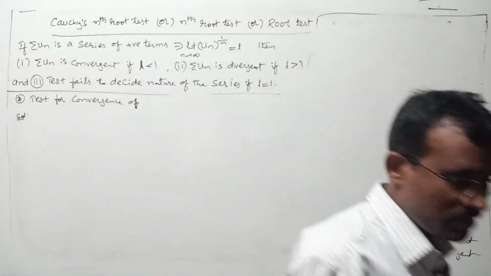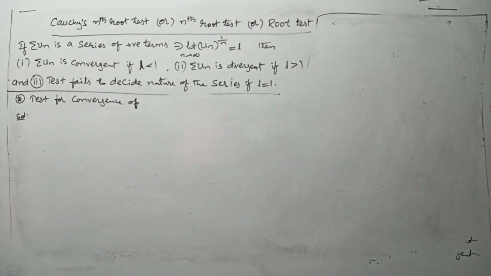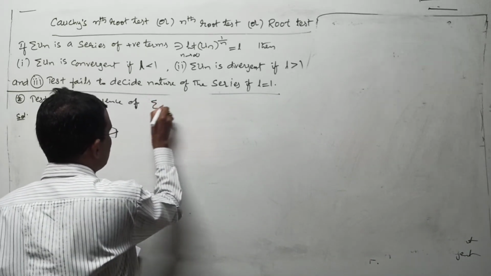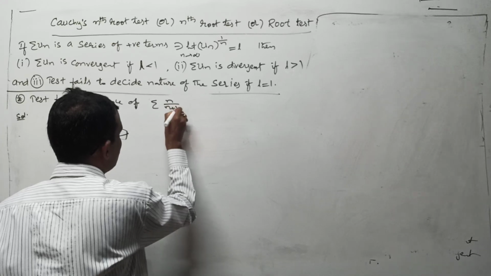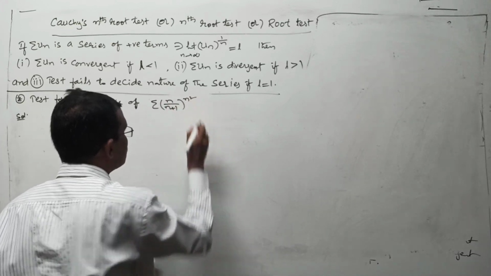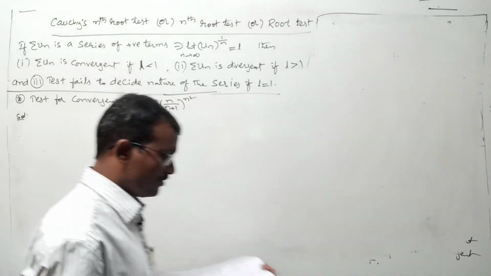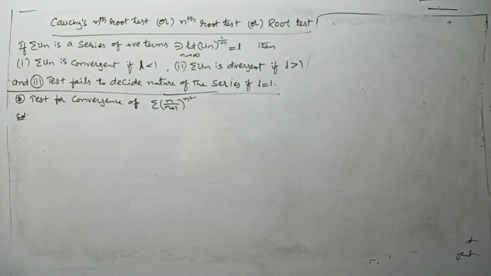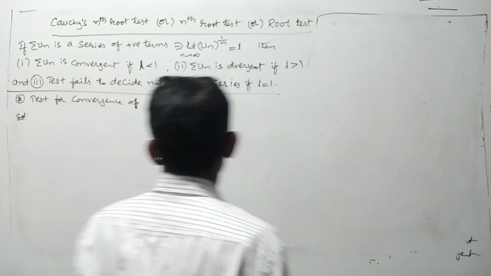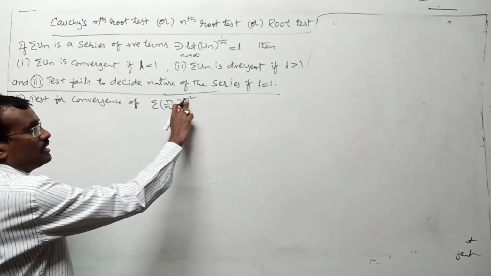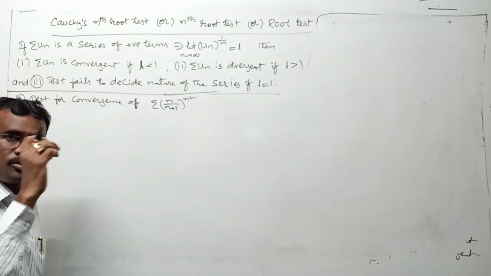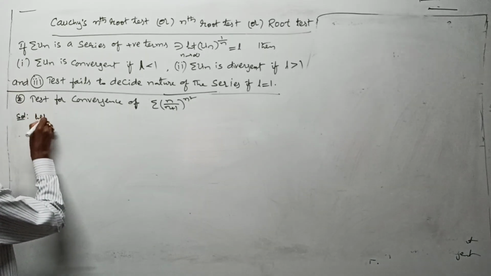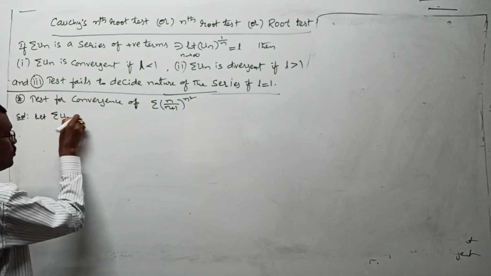Test for convergence of sigma (n by n plus 1) whole to the power of n square. Test for convergence of sigma (n by n plus 1) whole to the power of n square, right? Yes, here the power n square is there, n relation is there, that's why you must go for what? Root test. Let us take sigma un, which is what?